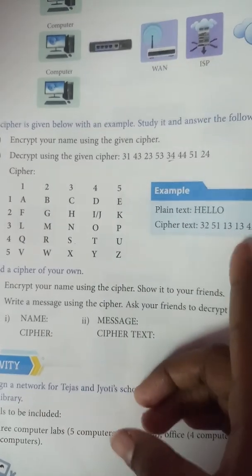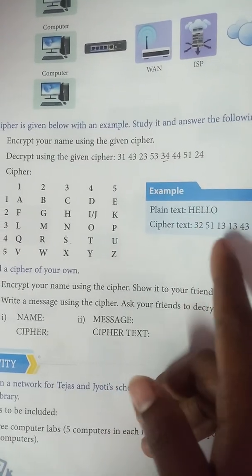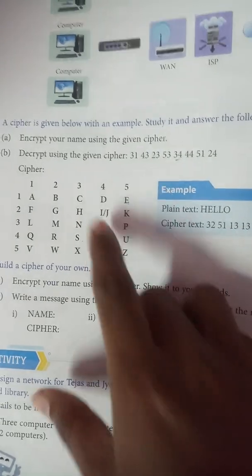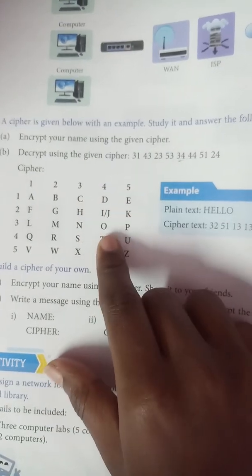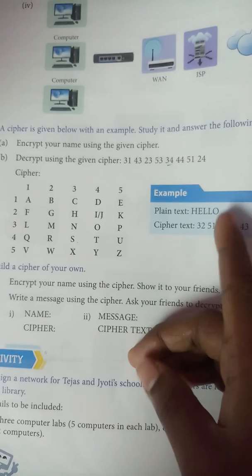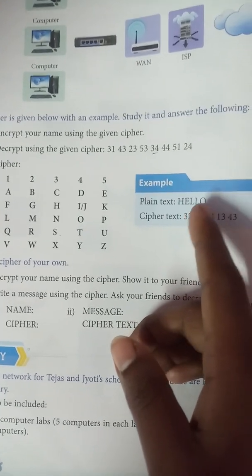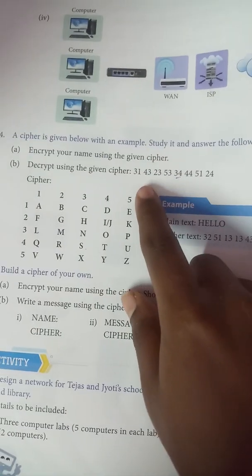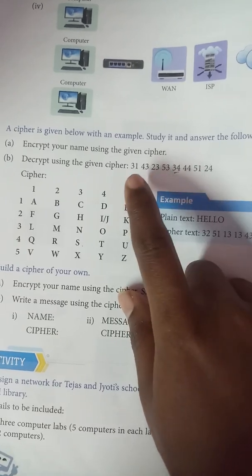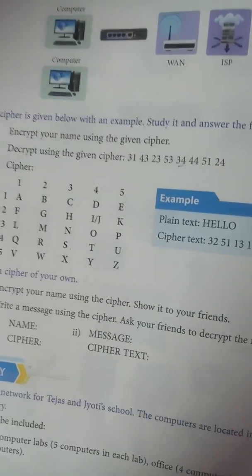L. Next is also 1, 3. So L. Next one is 4, 3. 4, and next one 3. O. Hello. Okay, so we get the plain text here. So by using this cipher, we need to write the answer.